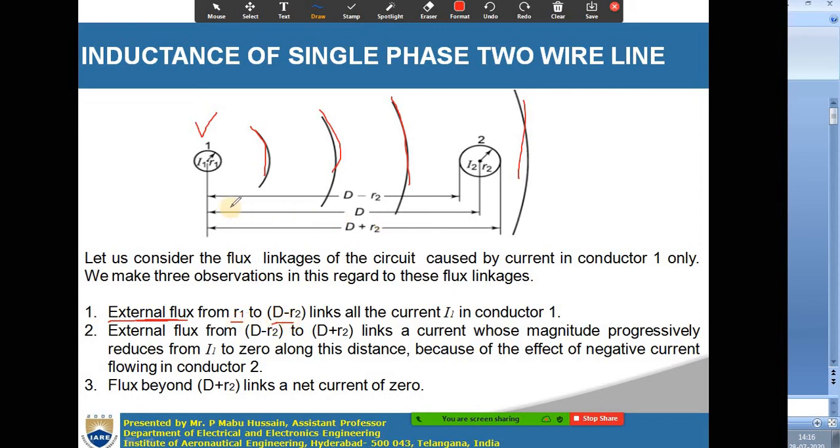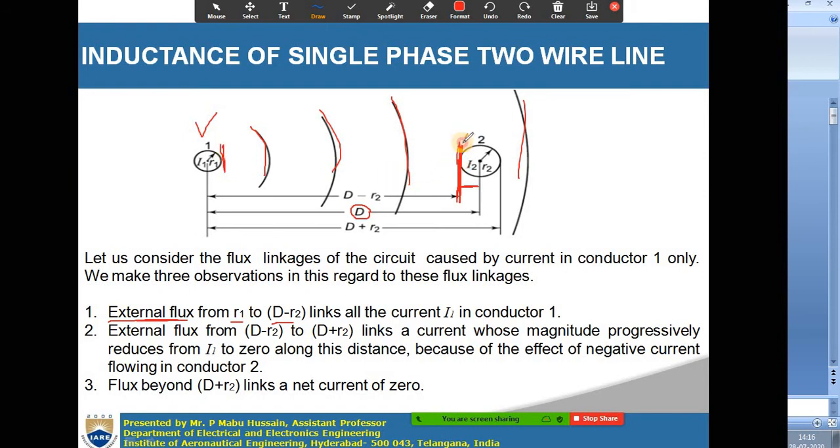Now the first observation: the external flux from R1 to D minus R2. The distance between the two conductors is capital D, so D minus R2 means you subtract R2, the radius of the second conductor, from the distance. Up to this distance you have to consider.